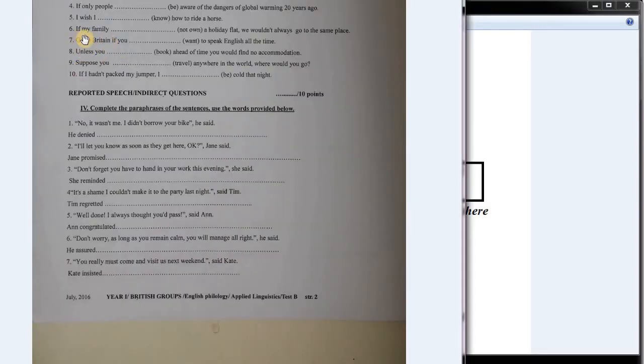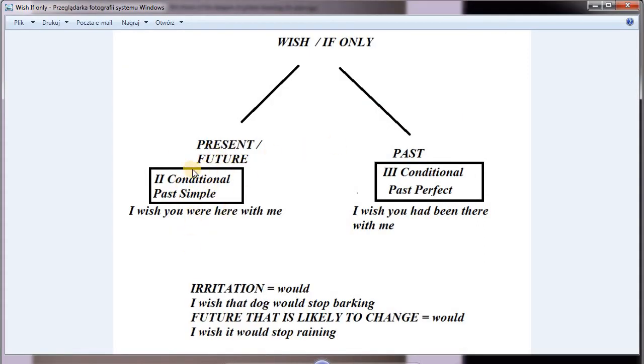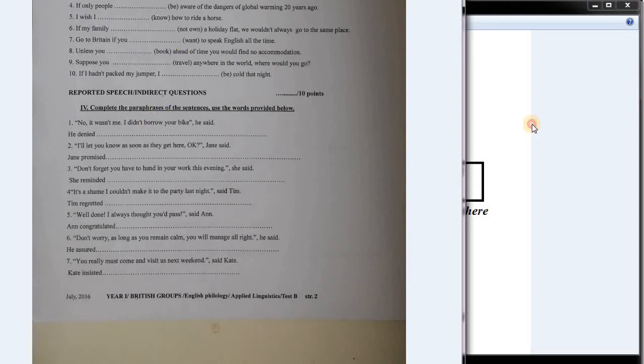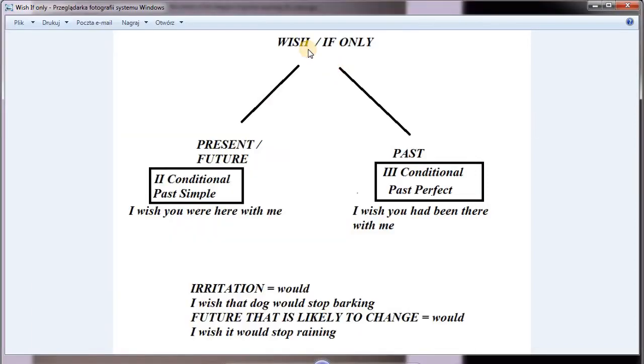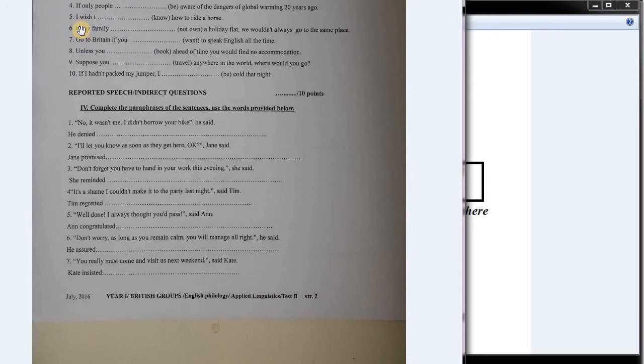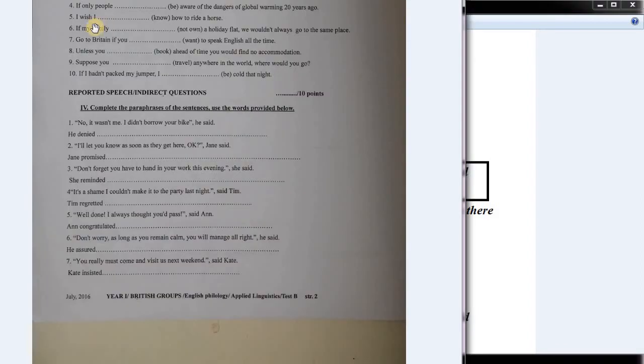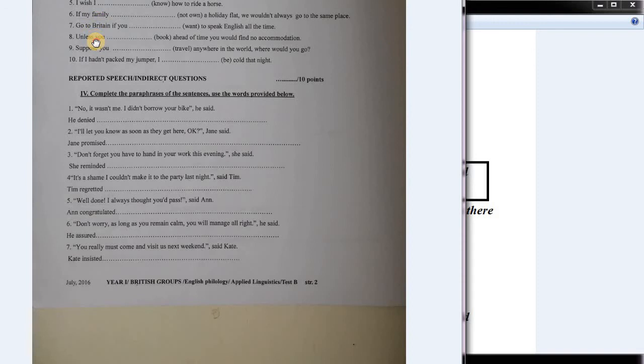Fantastic. If my family not on a holiday flat, we wouldn't always go to the same place. Okay. So we are referring to the present or future here. So present or future is past simple. And this is if only, right? So yeah, it's wish or if only, of course. I wish... oh, sorry, it's not if only, it's not wish, it's if my family.